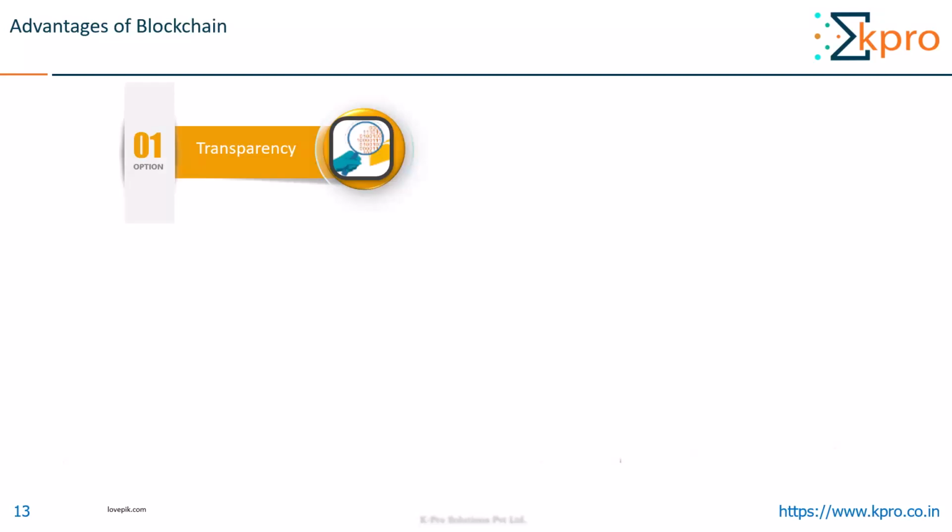So the first advantage is transparency. Blockchain is a type of distributed ledger where all the participants share the same documentation. By documentation I mean the same copy of ledger. So the already present ledger can only be updated through consensus, where the majority of the participants should agree to it. Thus data in the blockchain is more accurate, consistent and transparent. So transparency is one of the advantages of blockchain.